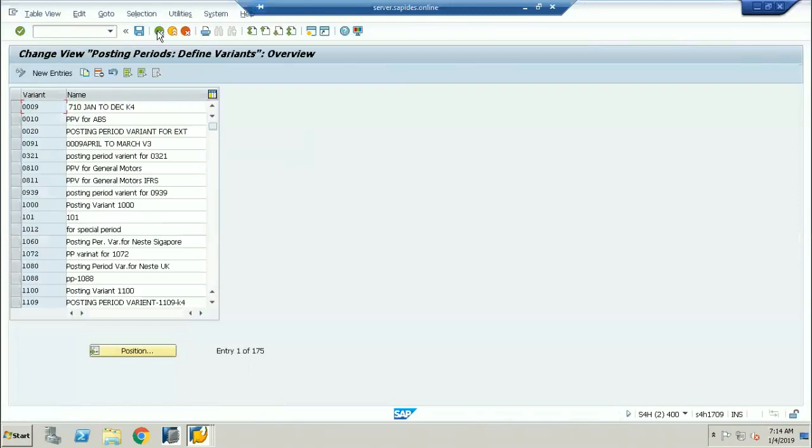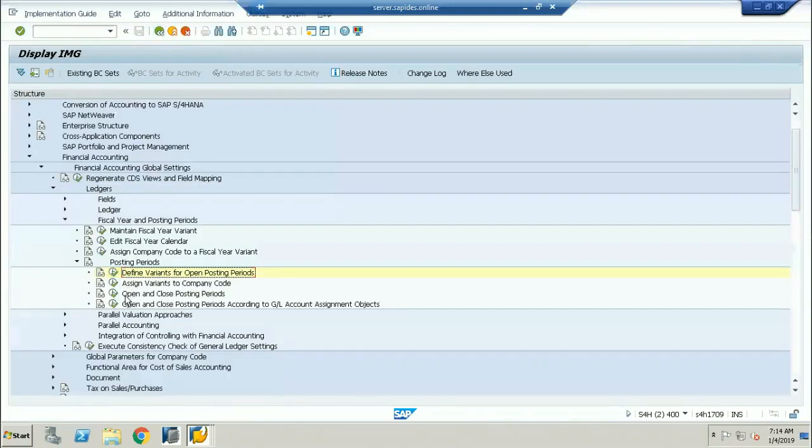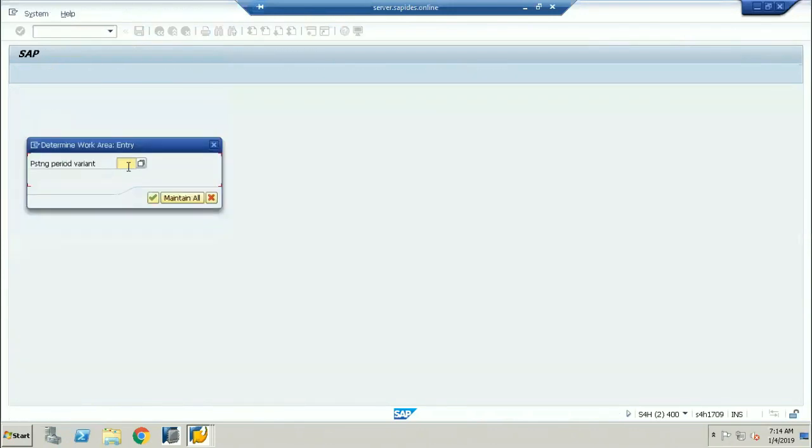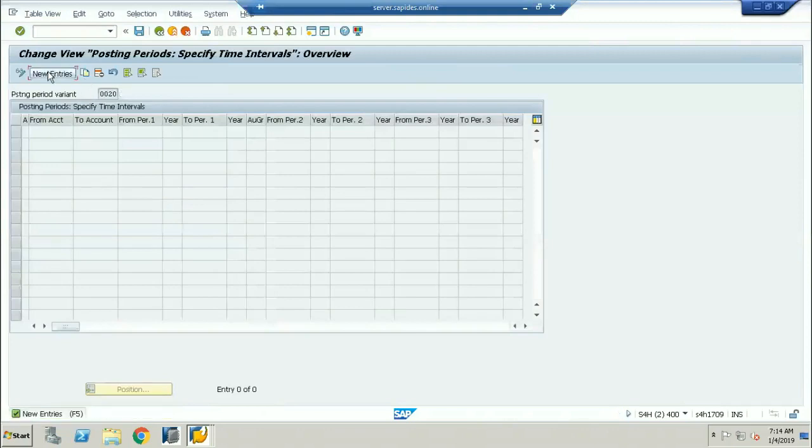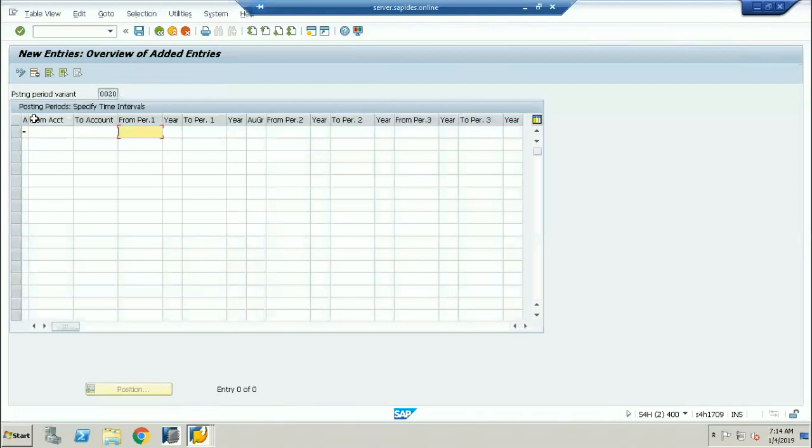Now I'll go to open and close posting periods. I'll enter 0020, creating a new variant, and then go to my variant. Now I will open the periods. I'll open all 12 periods, from 1, 2019 to 12, 2019. Very, very important. All the periods, January through December, are open because I have given 1 to 12. Now I'm saving here.